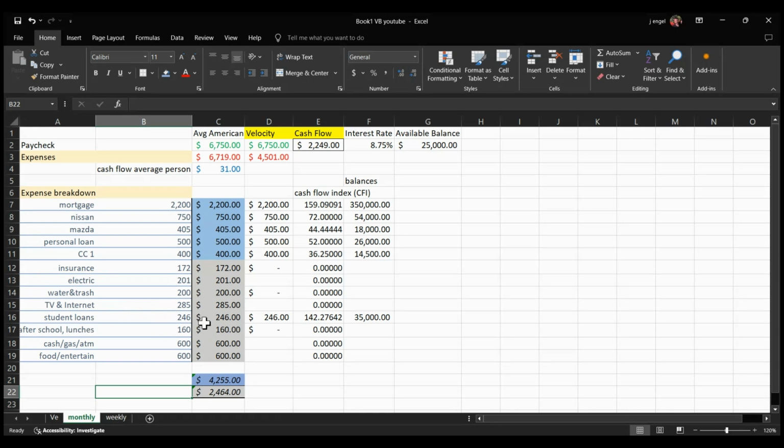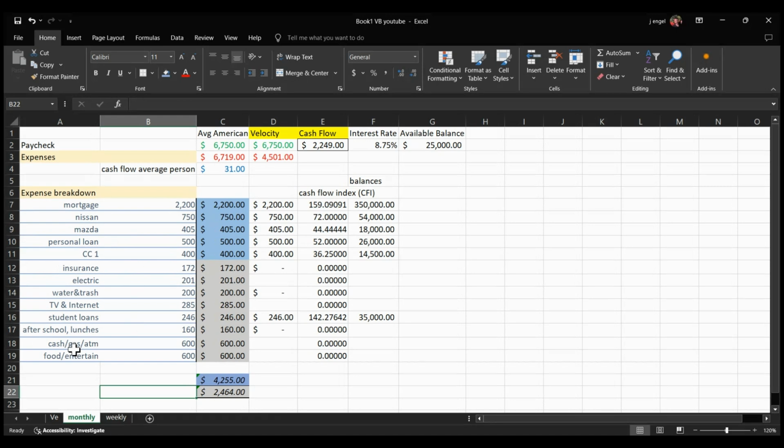Student loans, maybe you have this much. I don't know, that may be too low of an average. And then I put here after school lunches, like after school care. My daughter has to stay after school. That's like $100 a month. And then there's lunches and stuff for school that have to come out. All that can be variable. Gasoline, cash you might need for the ATM, food, grocery, all that stuff is right in here. This is just kind of giving you a basic average. I don't know if this looks like what you have or whatever, but this is just to give you the construct of how it should look on the spreadsheet.